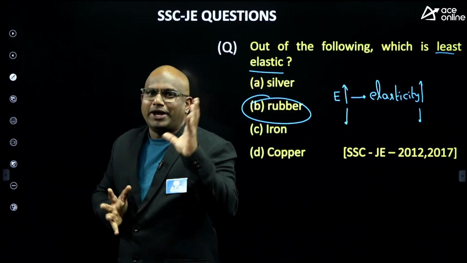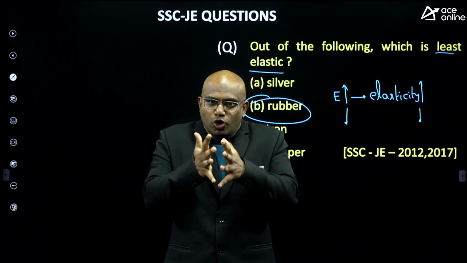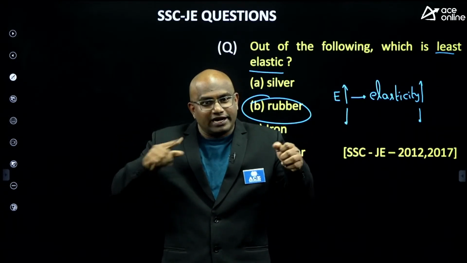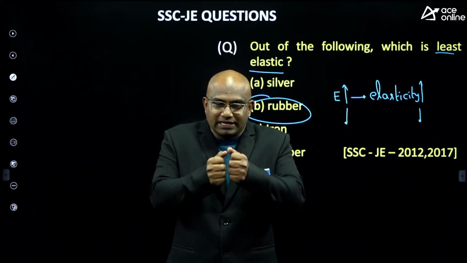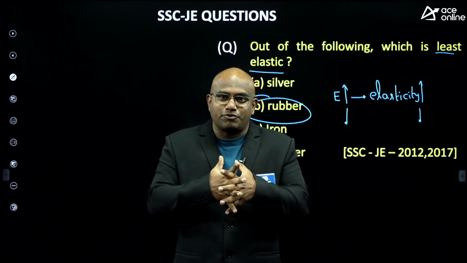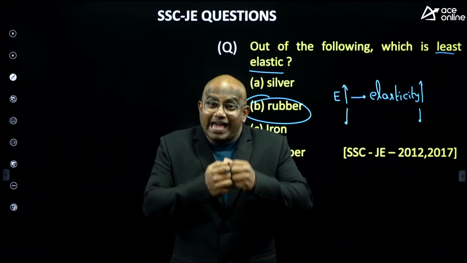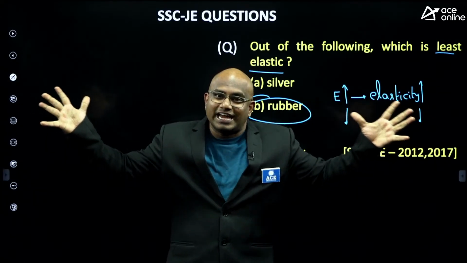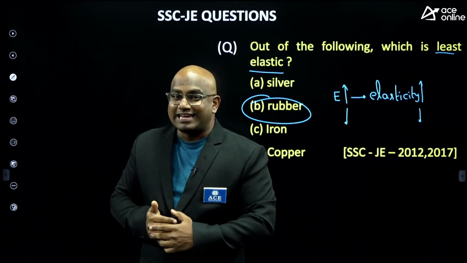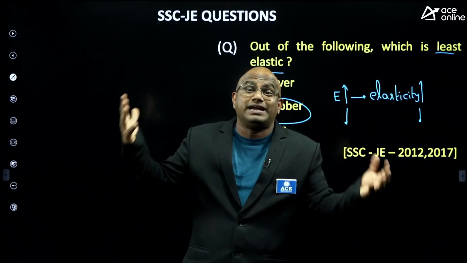Now, I'm asking you to compare two materials, material A and material B. Material A, I stretched, released, it went back to the original position. I stretched further, released, it went back. I stretched further, it broke. Material B, stretched, released, went back. Stretched further, released, still went back. Stretched further, released, it went back. Tell me, which one is more elastic, material A or material B? Material B is more elastic because till maximum load it is exhibiting the elastic property.